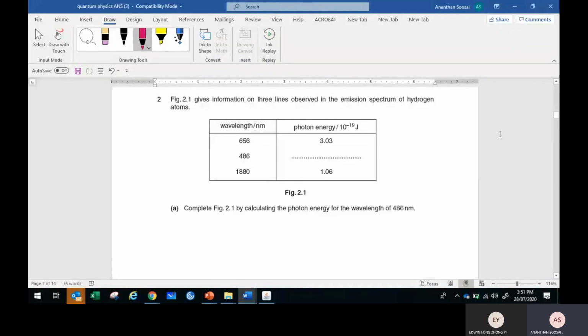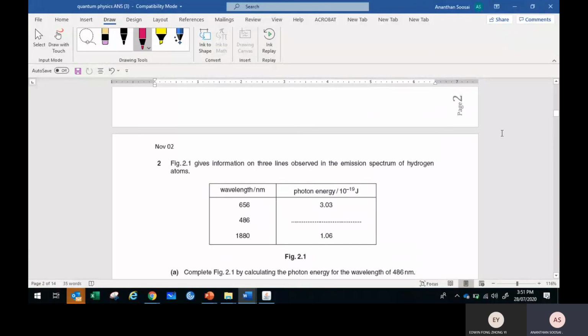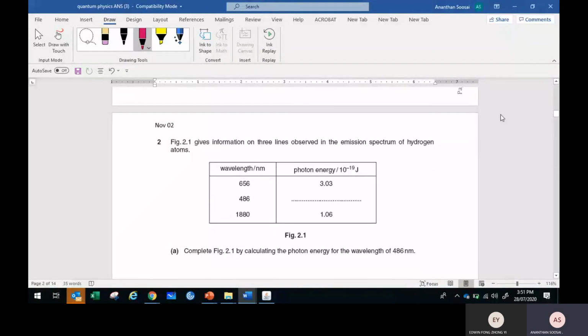Okay, the question. What I missed out last class is that I never did any question about the line spectra. We taught you some line spectra energy. Okay, let's do one question about the line spectra. Your Nilbo. Okay. November 2, question 2.